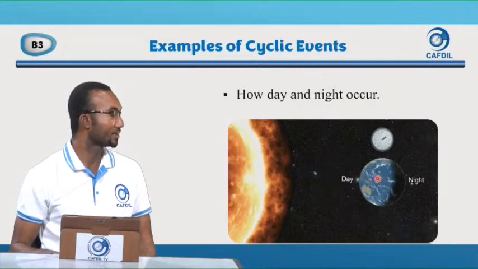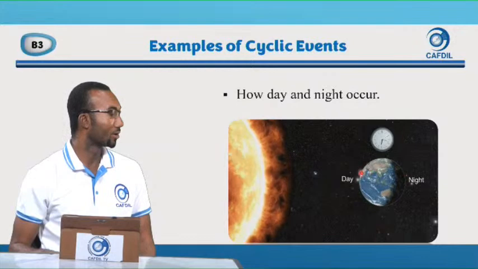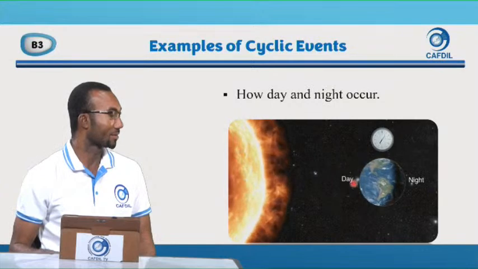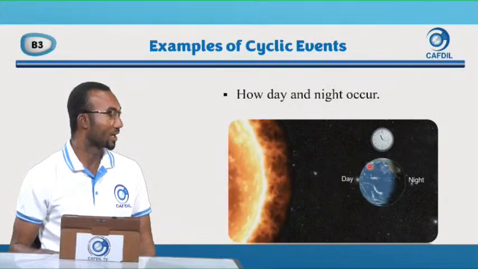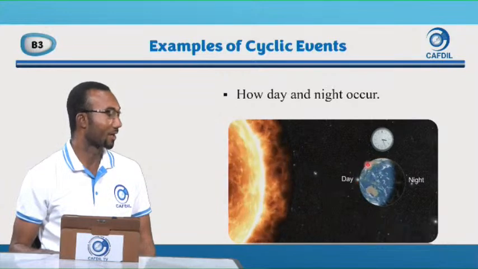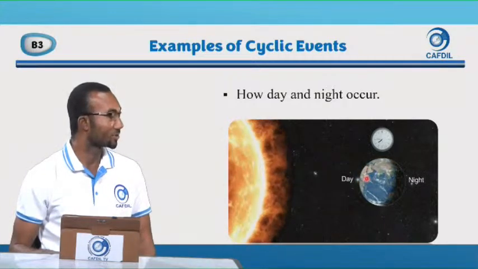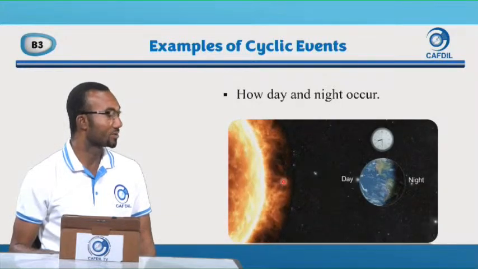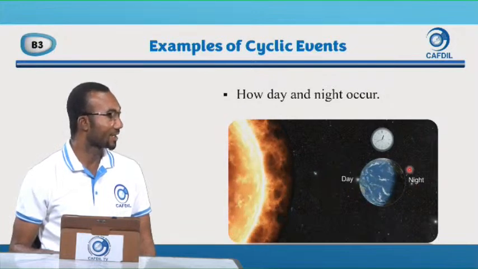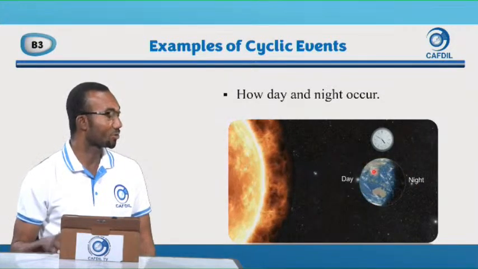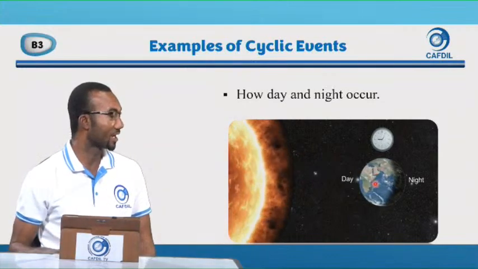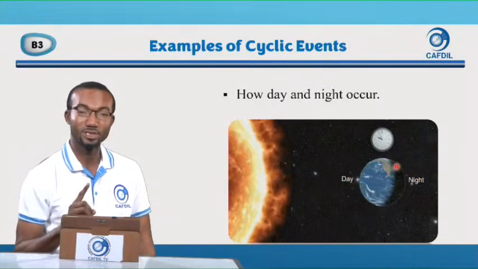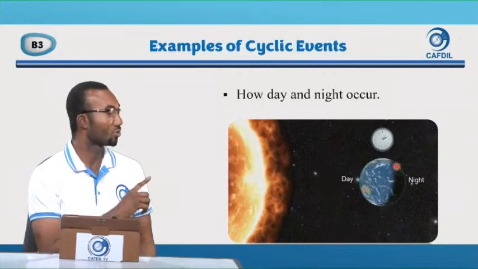So Kate, this is the earth. We are all residing on the earth. This is the African map. We have the African map on the earth, and we are located somewhere on the earth. The earth is going around the sun. This is the sun. And as the earth is going around the sun, the earth is also rotating on its axis. So you see the earth rotating. This African map will go and then come back. The earth is rotating as it is also going around the sun.